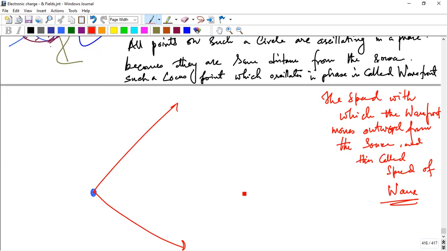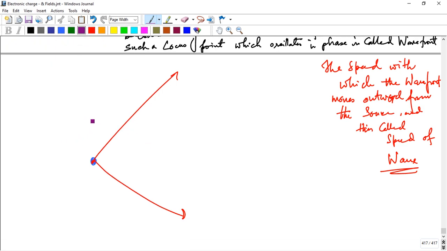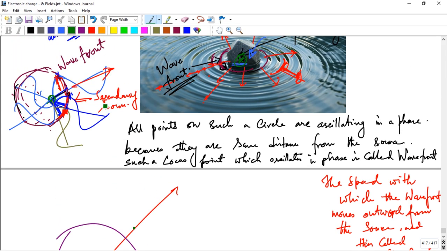and there is a primary source, and these are the wavefronts, and the wavefronts look like a circle, and here we see that a point on a wavefront also behaves as a source.